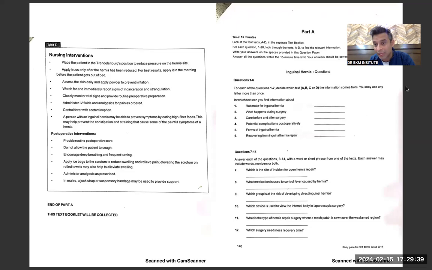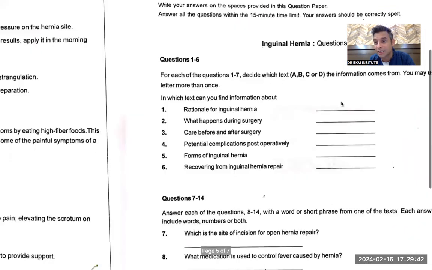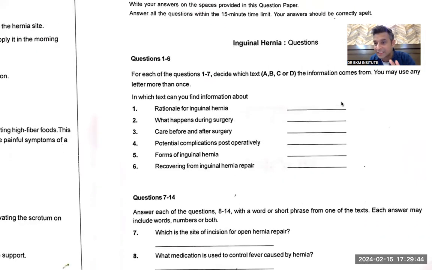When we talk about time management, if we can understand part A, parts B and C time management would remain the same. The main thing is do not do difficult questions in the first round. That is applicable in part A as well as B and C. Do only the easy questions, which are easy to find.